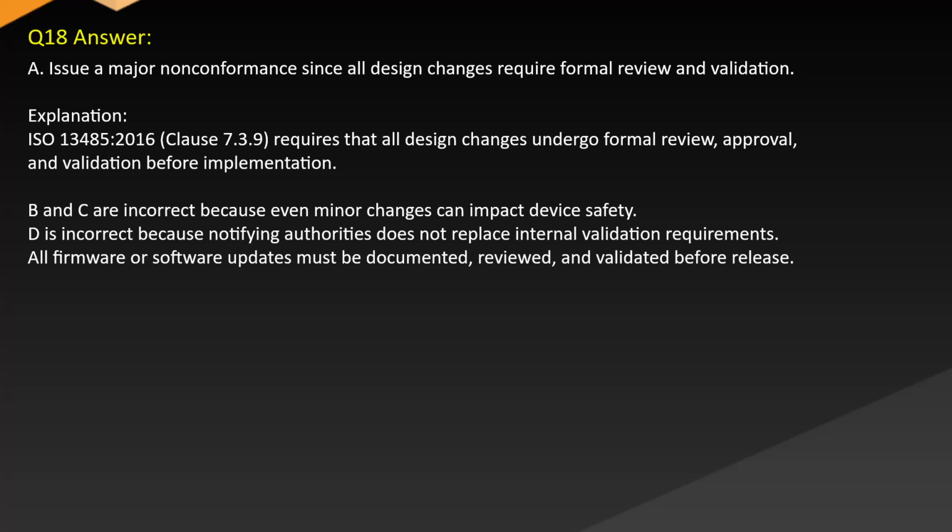Explanation: ISO 13485:2016 Clause 7.3.9 requires that all design changes undergo formal review, approval, and validation before implementation. B and C are incorrect because even minor changes can impact device safety. D is incorrect because notifying authorities does not replace internal validation requirements. All firmware or software updates must be documented, reviewed, and validated before release.